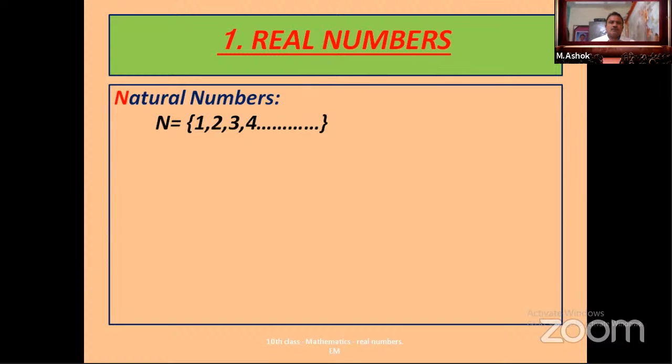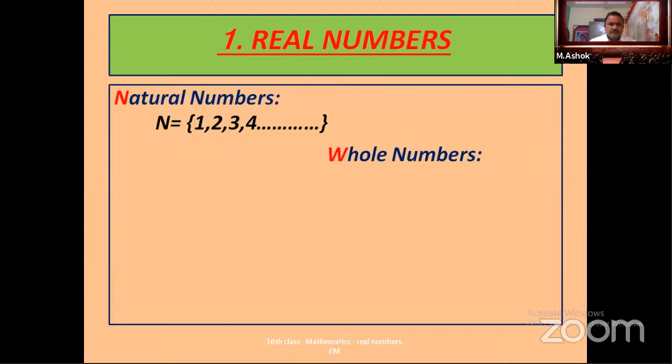Whenever we are asked to count any items, we start with 1, 2, 3, 4 and so on. So counting numbers are called natural numbers. The first letter is N, so this number system is indicated with the letter N. Dear children, listen carefully, and whenever you require, please note all the points. I will go slowly.